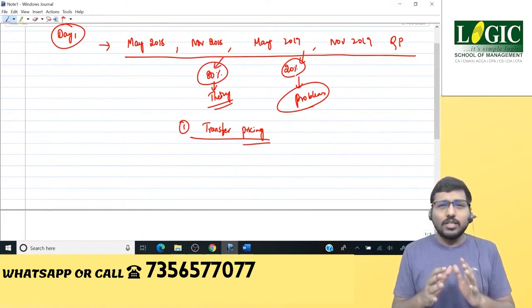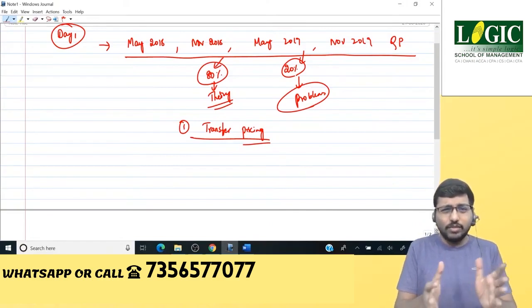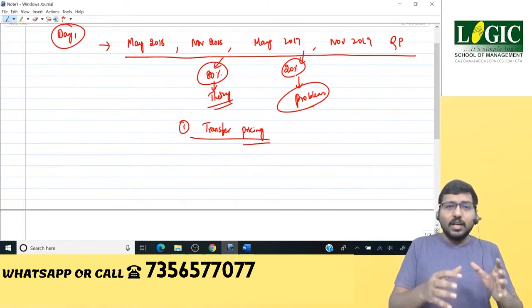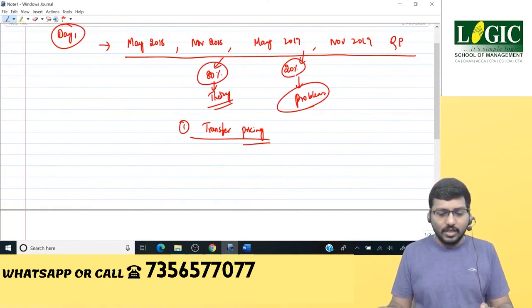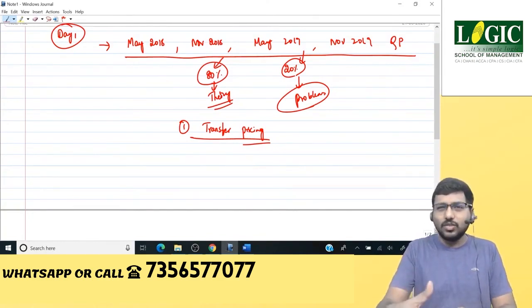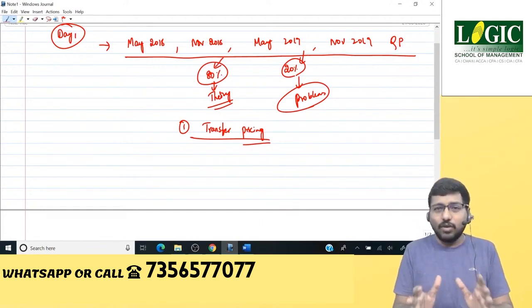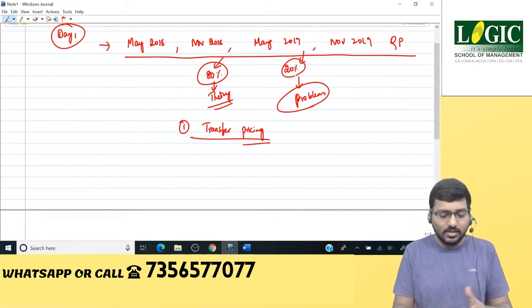So first we try to understand the brief history of transfer pricing. Earlier, it was a centralized way of doing business, whereby the head office used to control everything. It used to dictate the terms and orders to the branches or departments, and the branch managers had to just blindly follow what the head office says.